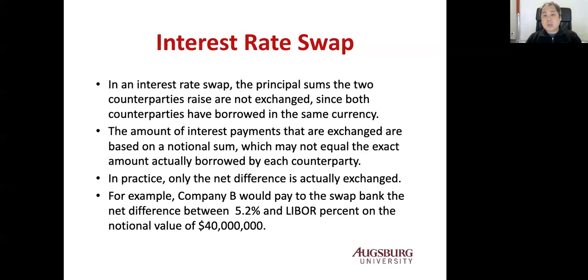It doesn't matter how much they finance; the interest is computed on this 40 million. Okay, so that's how the plain vanilla swap works, which is also called the interest rate swap. The next part is the last part of chapter 14, which is the currency swap.